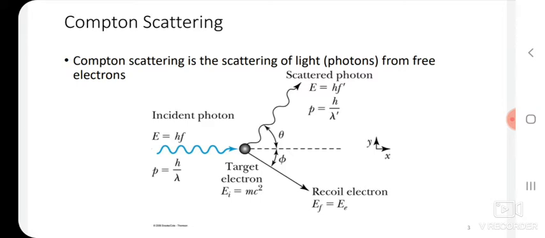Our detector can detect the scattered photon, which makes an angle theta, and a recoil electron which makes an angle phi with respect to the incident direction. The scattered photon has energy equal to hf prime or hc by lambda prime, with a momentum p equal to h by lambda prime.